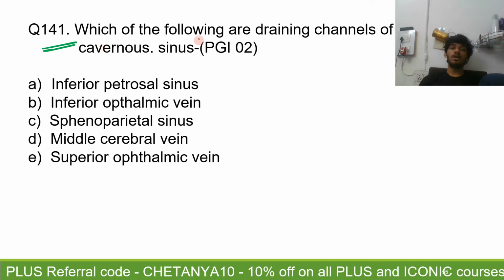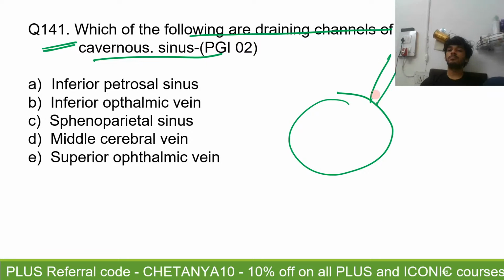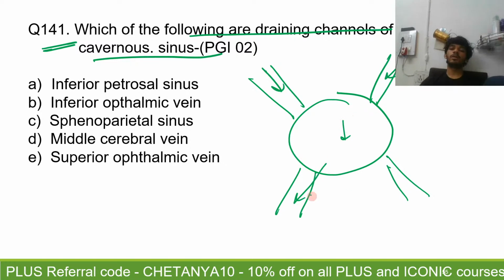Question number 141. Which of the following are draining channels of the cavernous sinus? Draining channel means they will take away the venous blood from the cavernous sinus. What are tributaries? Tributaries are the ones that will drain into the cavernous sinus. Alright. So if this is the cavernous sinus, venous blood coming inside, venous blood here, venous blood going here. These are the tributaries. This is the cavernous sinus.